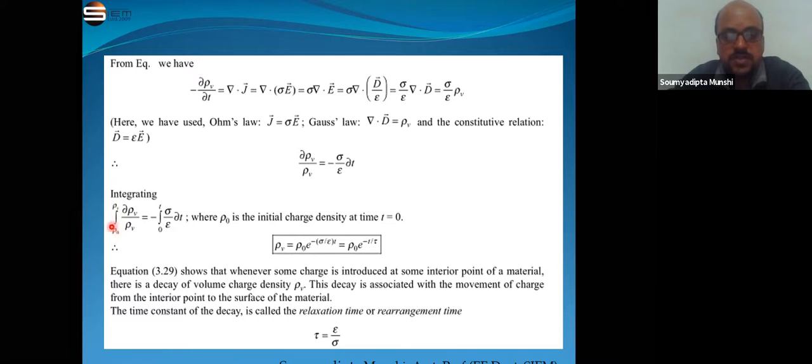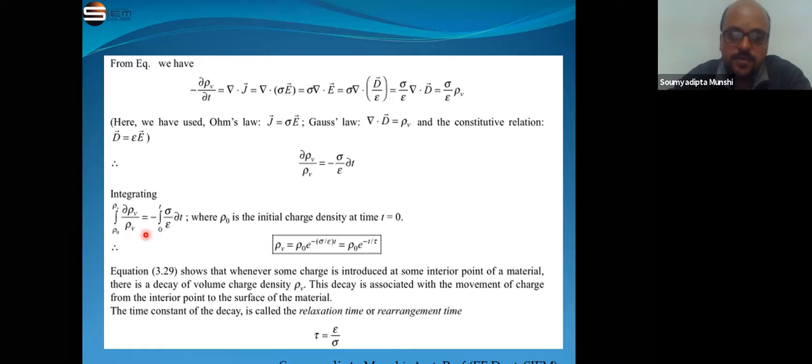Rho 0 is the initial charge density: when time is 0, the charge density is rho 0, and when time is t, the charge density is rho v.